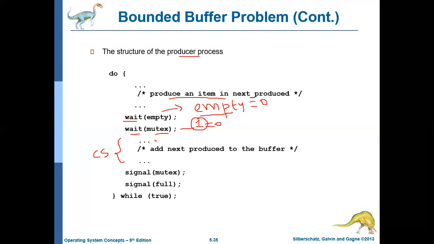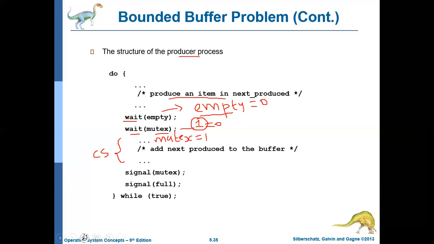But immediately after coming in, the first thing it will do is make mutex equal to 1, because now this producer is in the critical section. So it should make mutex 1.